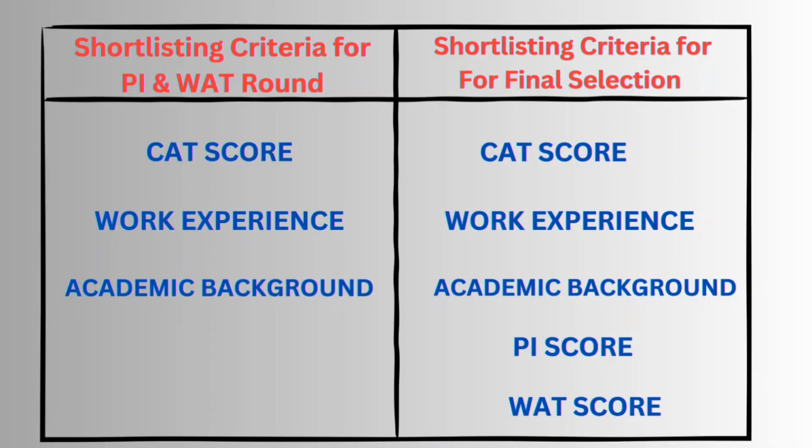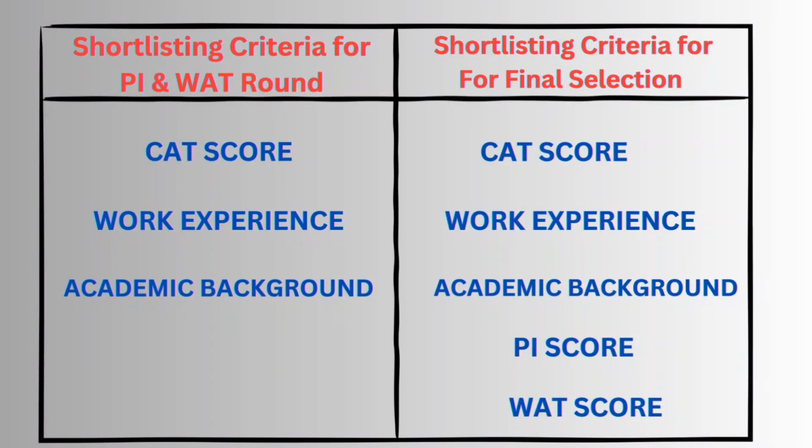If we consider the admission process of any B school, then there are two processes. First is the selection process for the PI and VAT round, and second is the selection process for the final round. For the VAT and PI round, the shortlisting is done on the basis of your CAT score, your academic background, and your work experience. But for the final shortlisting, along with these parameters, your PI score and VAT score are also considered. Whenever I discuss any B school, I am going to discuss the shortlisting criteria as well as the final shortlisting criteria of that B school.